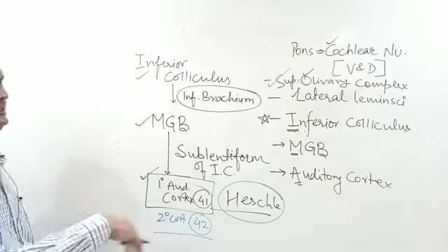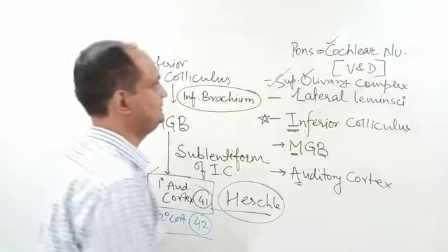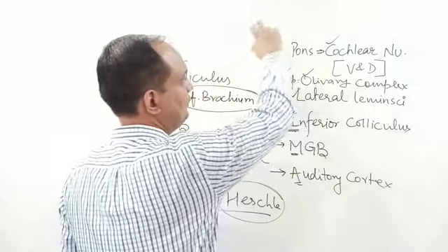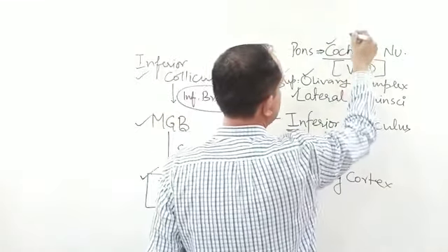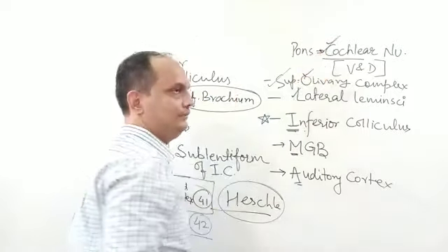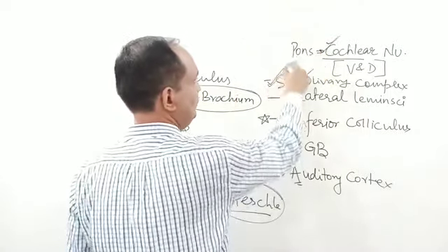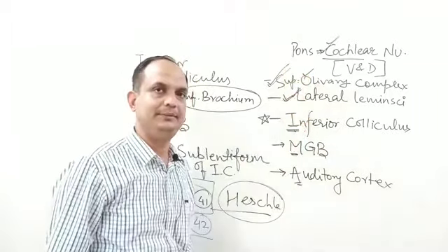So what is the central pathway of the auditory impulses? The first order neuron comes from the cochlear ganglia through the cochlear nerve and relays into the cochlear nuclei. From the cochlear nuclei the fibers go into the olivary complex. From the olivary complex the fibers go into the lateral lemnisci.